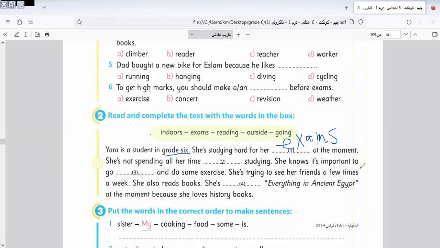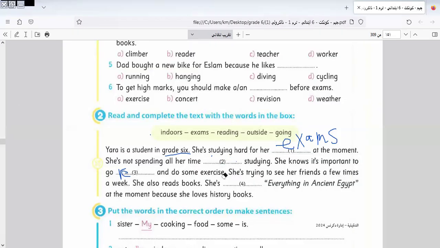She knows it's important to go... Not indoors.